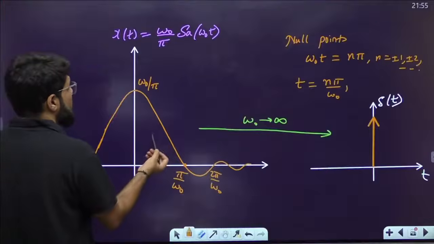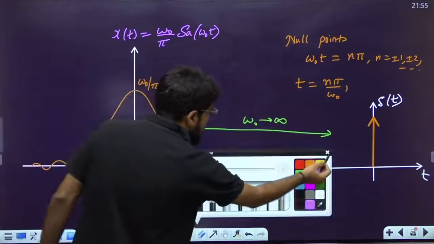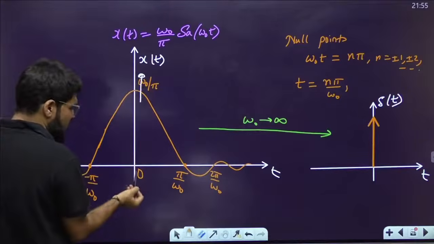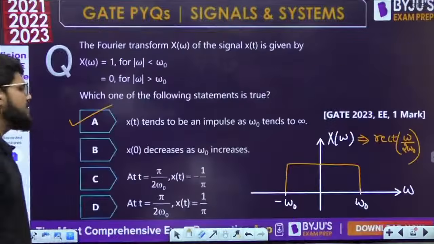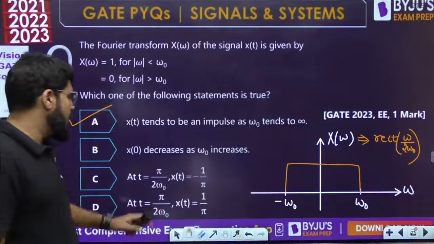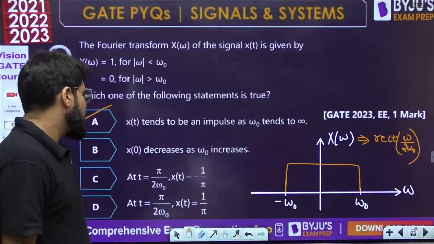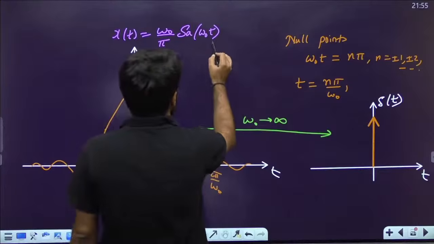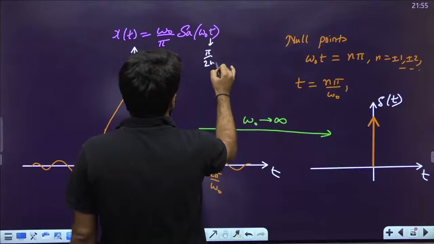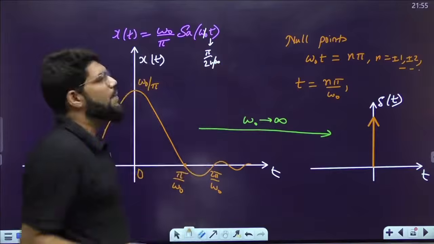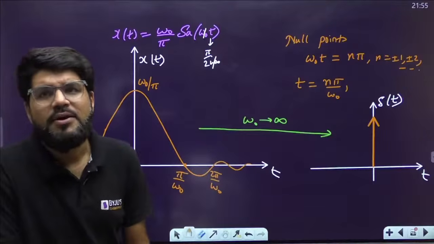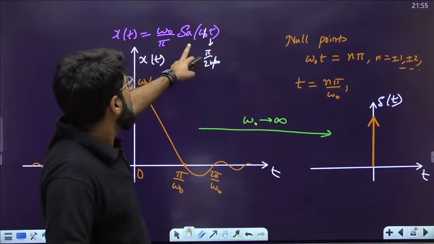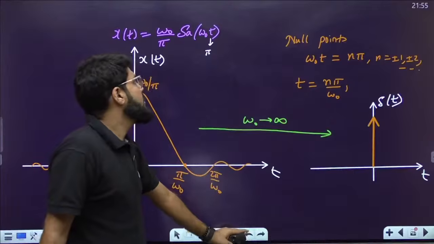No, na. X0. Okay, this is the xt. This is the time domain signal xt. As omega naught increases, x0, the value at 0, is also increasing only, na. So B is definitely opposite. At t equal to pi by 2 omega naught, xt is minus 1 by pi. You can check it out here. Place pi by 2 omega naught here. Pi by 2 omega naught cancelled, sampling pi by 2, sin pi by 2 upon pi by 2, the sin pi by 2 is 1, divided by pi by 2, no, it is not going to be matching.